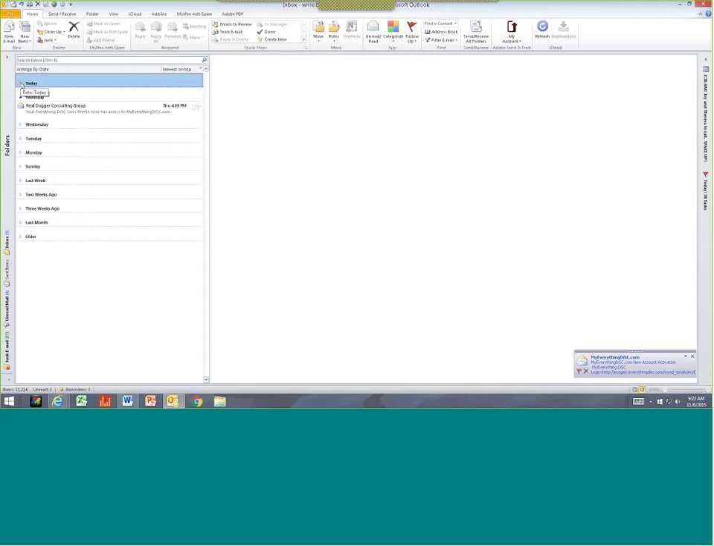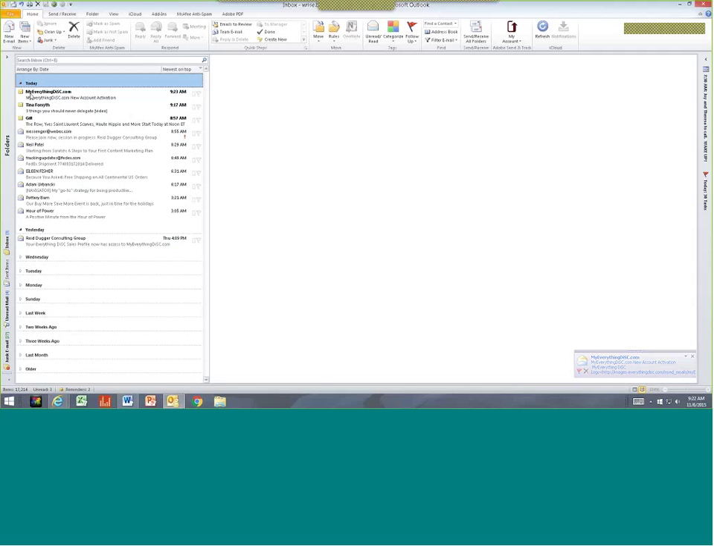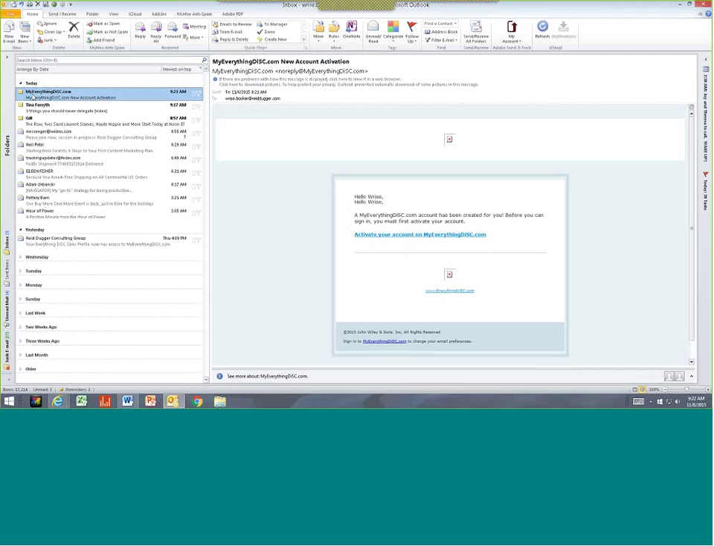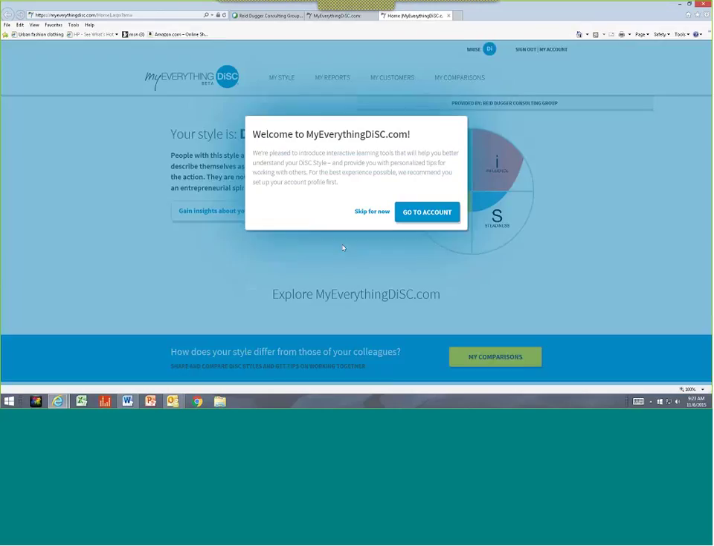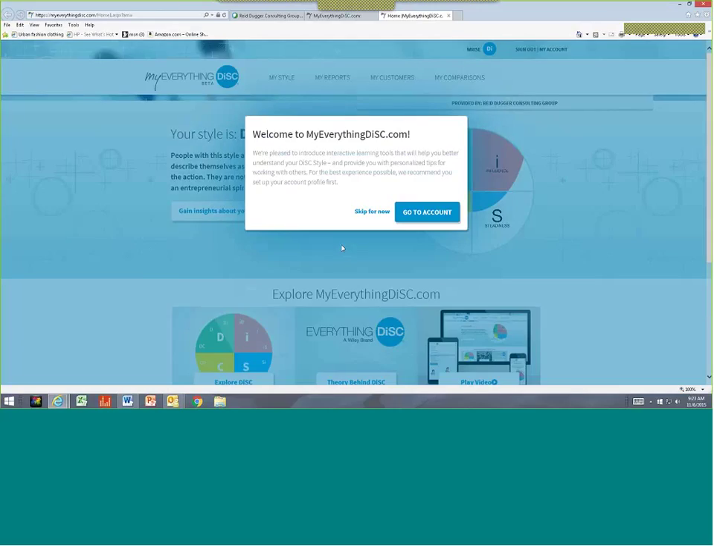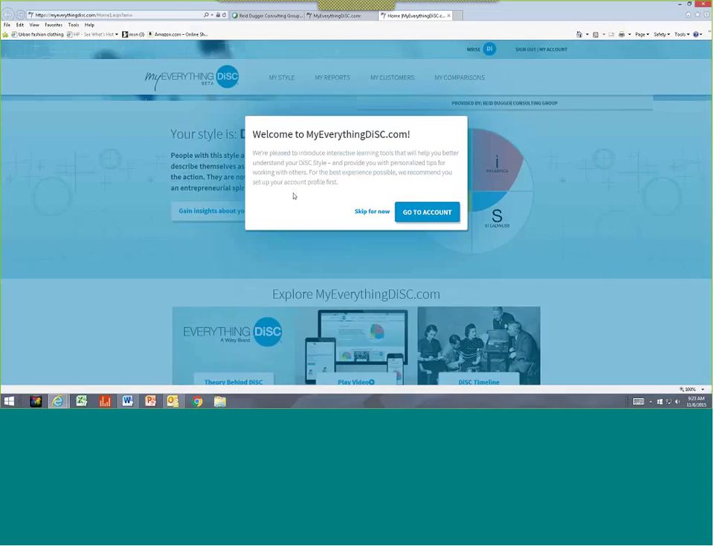Okay, I see that it is coming through, so there it is. All right, now we want to activate your account on myeverythingdisc.com. All right. So we're just waiting for the activation. And again, these are just security processes that the Wiley company has instituted for us. So, why don't you go ahead and read that pop-up window for us, Risa?